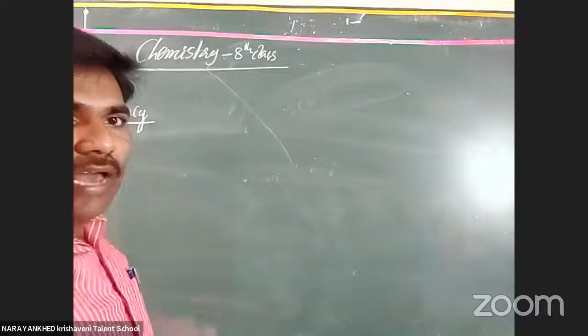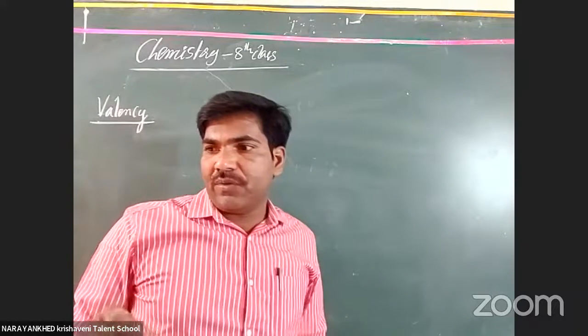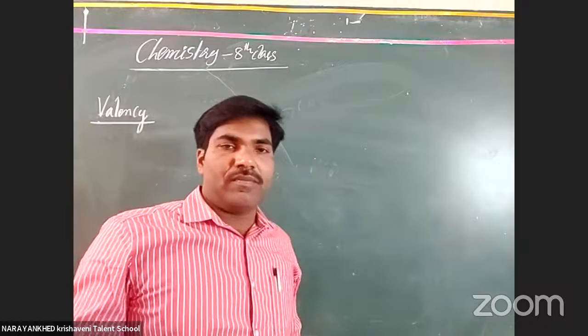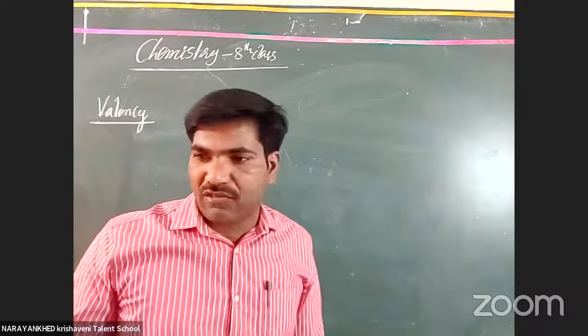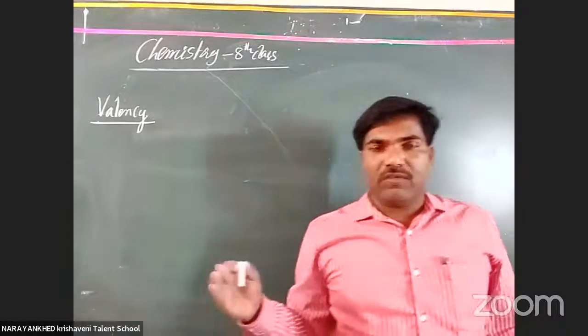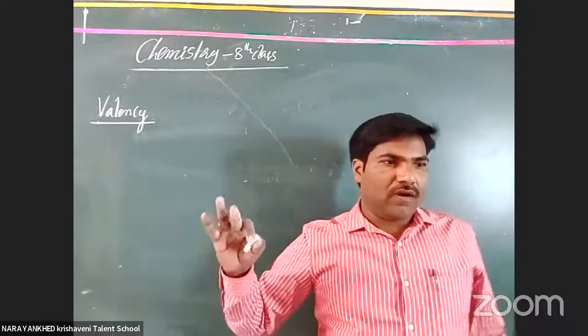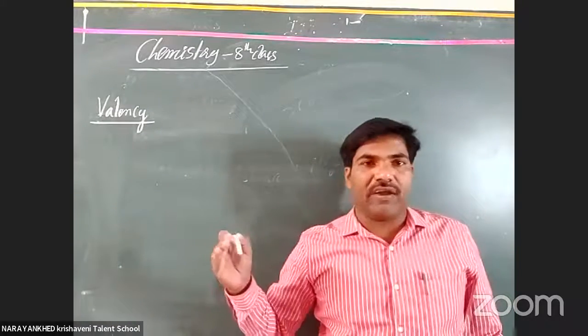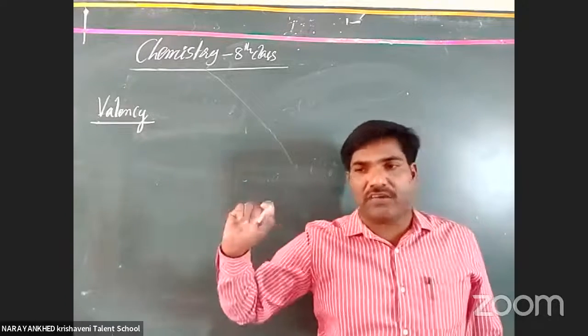Next, we consider the valency, which we already discussed in the last class. What is the valency? Valency is nothing but combining capacity. The combining capacity of an atom or element is called its valency. It is how many electrons an atom wants to lose or gain to get the nearest inert gas configuration.